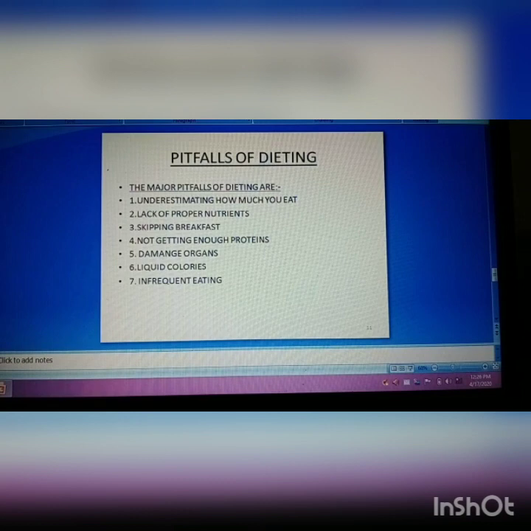Fourth one is skipping breakfast. Do you think skipping breakfast will save your calories? It is not true. If you are really not hungry, then check how much you are eating in the evening. Eating breakfast keeps your sugar level stable. Next point is damaged organs. All the organs of the body also require a certain amount of nutrients. However, diet plans are not going to provide you with the full nutrients which the body needs, and this will eventually damage your organs.